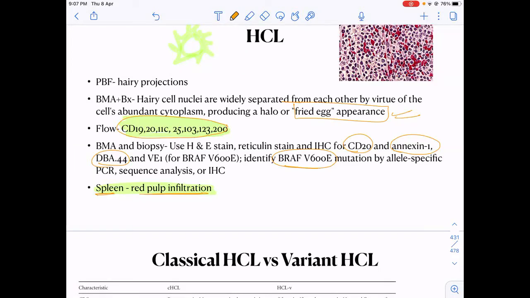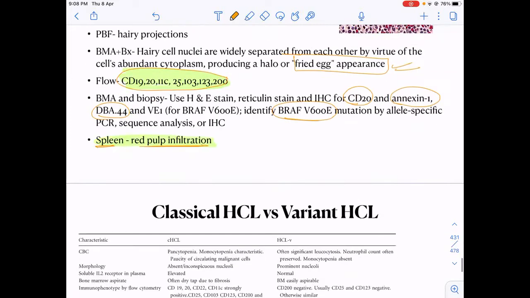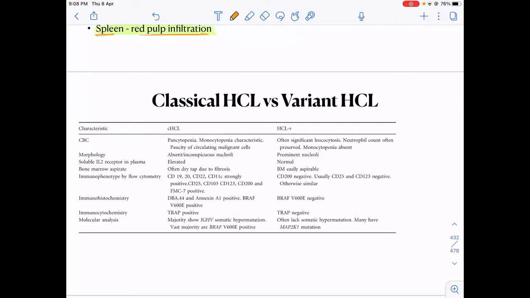If I do a flow, there will be CD20, 11C, 25, 103, 123, and 200 positive. What kind of markers are positive in the marrow? CD20, annexin A1, DBA44, mutation specific BRAF V600E, and it has in the spleen red pulp infiltration. Okay. Now, what they can ask you is that hairy cell are of two types: classical hairy cell and variant hairy cell leukemia.